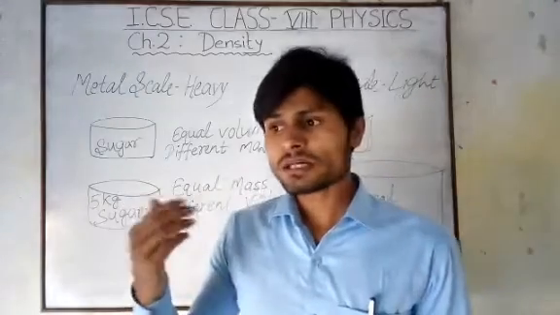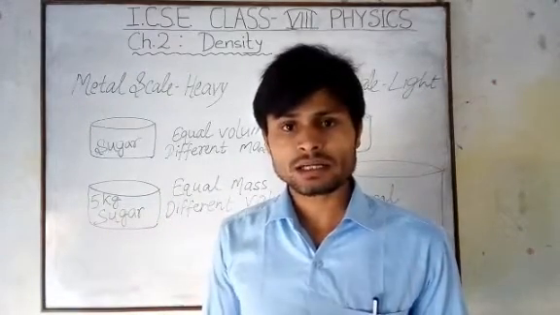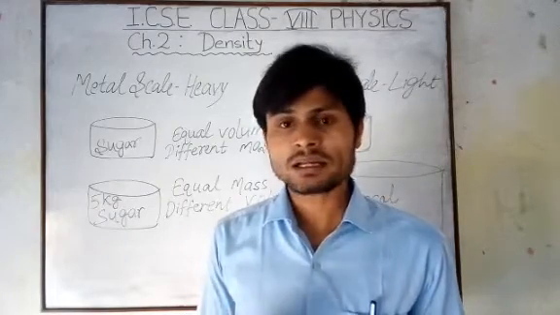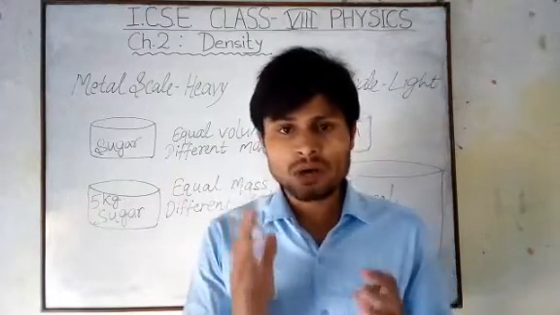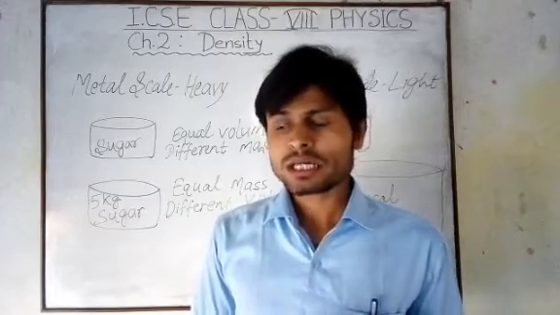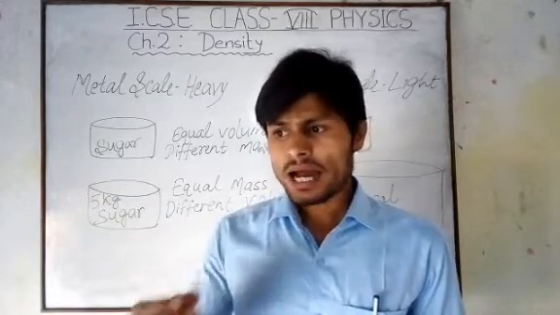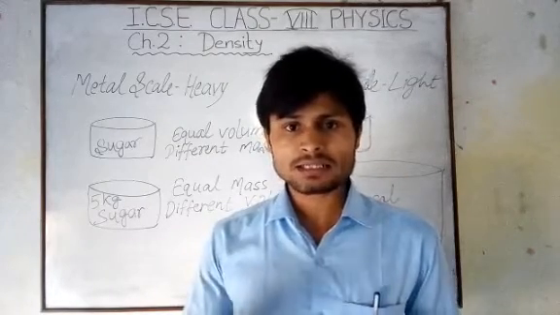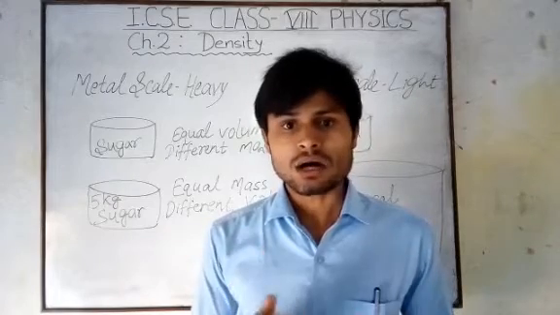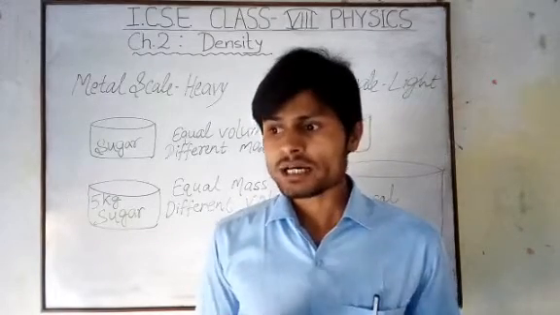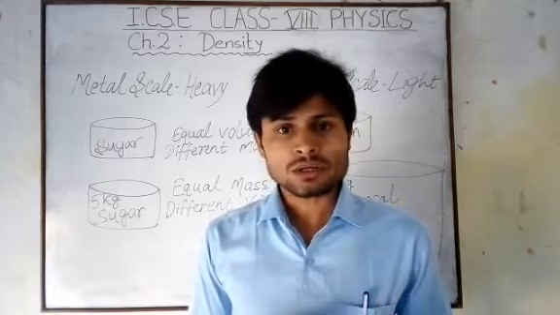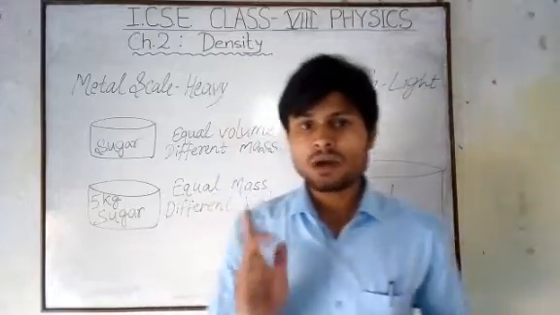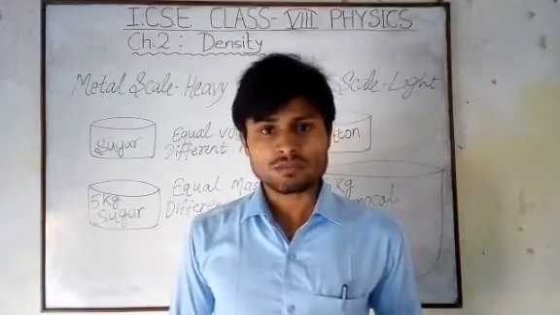If you think about the kinetic theory of matter and the molecular structure, the intermolecular concept, and compare the block of iron and the block of wood, you may say that in iron the molecules are closely packed together, whereas in wood the molecules are not so closely packed. So the closeness of molecules gives greater mass, and because of this the block of iron has greater mass than the block of wood.